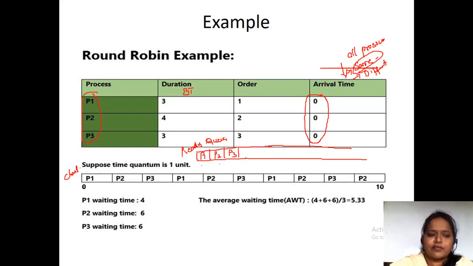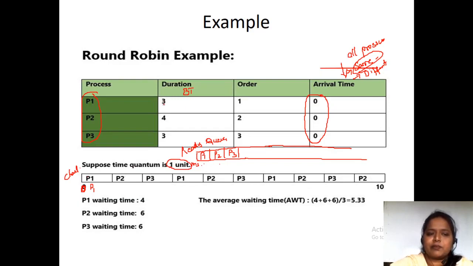Now you have to see at the 0th millisecond which process has arrived. At the 0th millisecond all the three processes have arrived. So first, which has arrived? P1 has arrived. So we are going to give a chance to process P1, and here the time quantum is 1 unit, that means 1 millisecond. The time quantum is 1 millisecond. Fine. Or 1 unit or 1 millisecond you can consider.